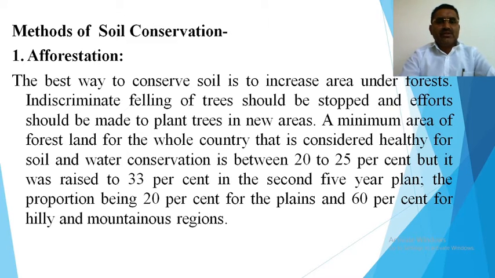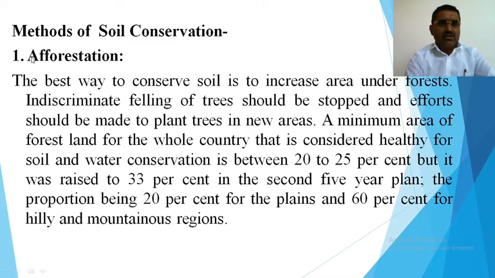There are various methods by which we can do soil conservation. Let us see them one by one. First method is afforestation. Nowadays there is continuous deforestation, continuous cutting of forests, trees, plants and vegetation. That's why most areas get cleared and become barren, naked, like a desert forever. And that's why afforestation is the best, first method for soil conservation.